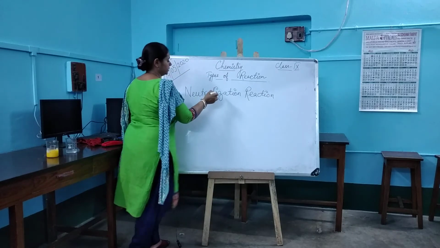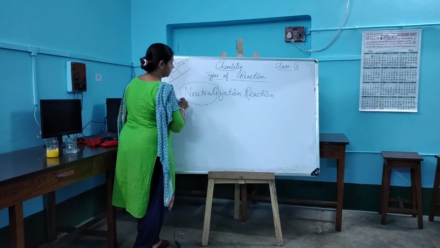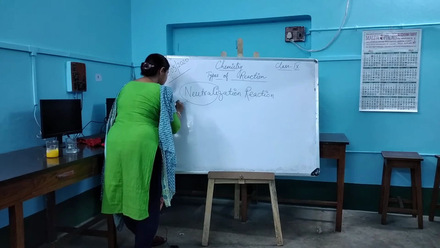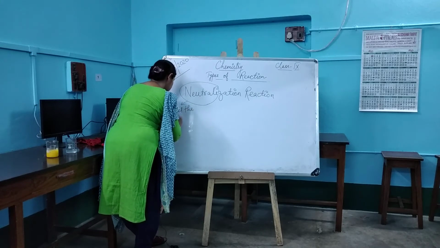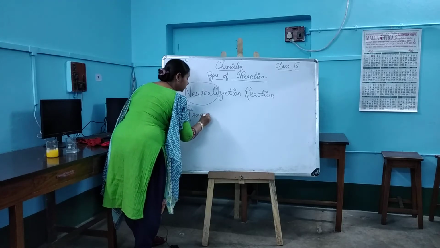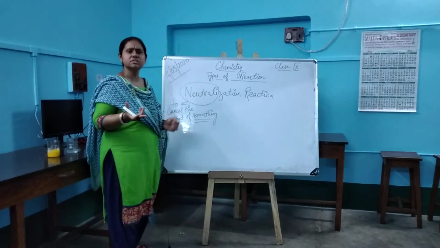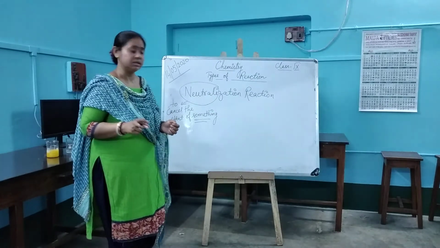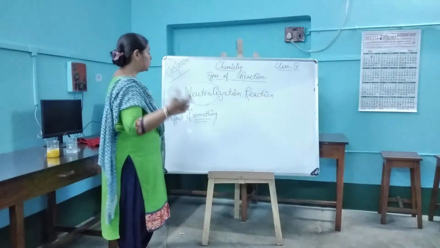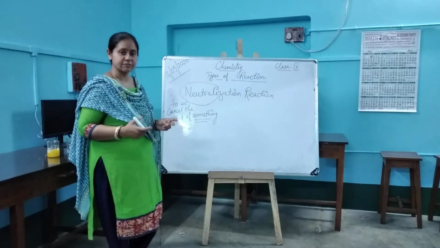Now, this word neutralize actually means to cancel the effect of something. Now, to cancel the effect of something, what does this mean? This actually means that in this particular kind of reaction, we use some specific reactants.